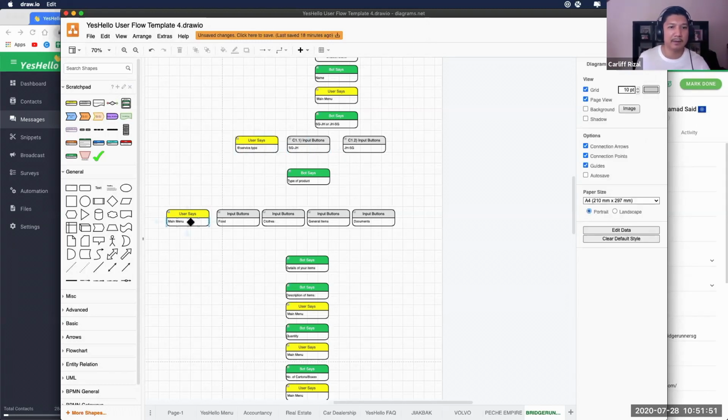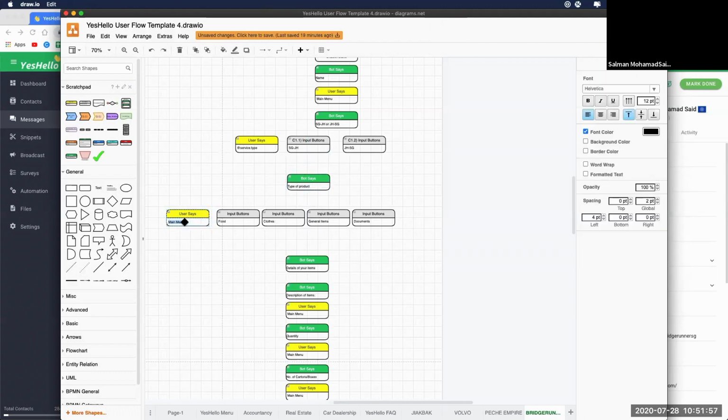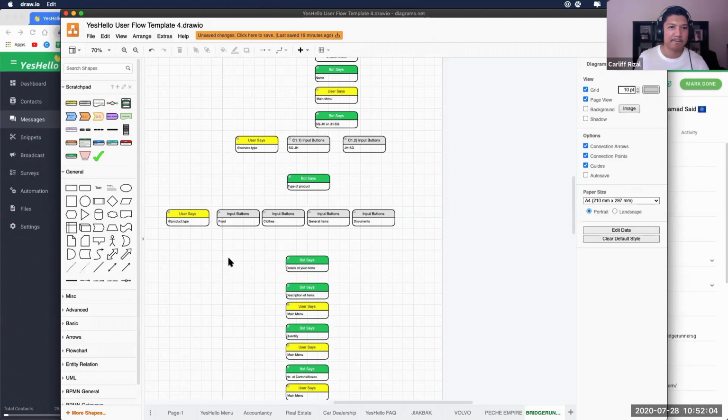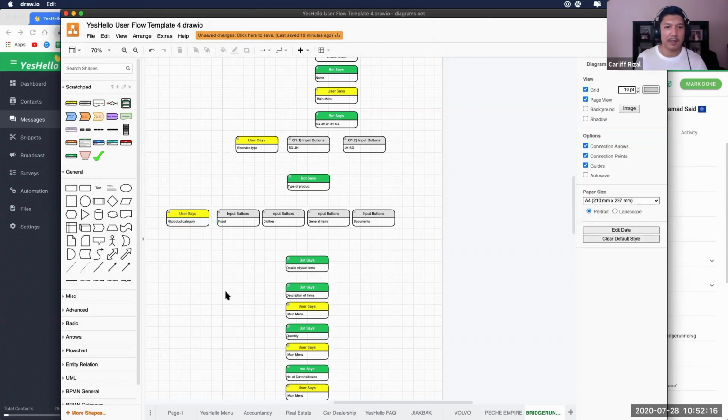And then here is type of product. So product type. Yeah, category type. Add product dot type. Is it okay? Service type, product type. Can we use product category? Sure, can. Product category. Okay, great.